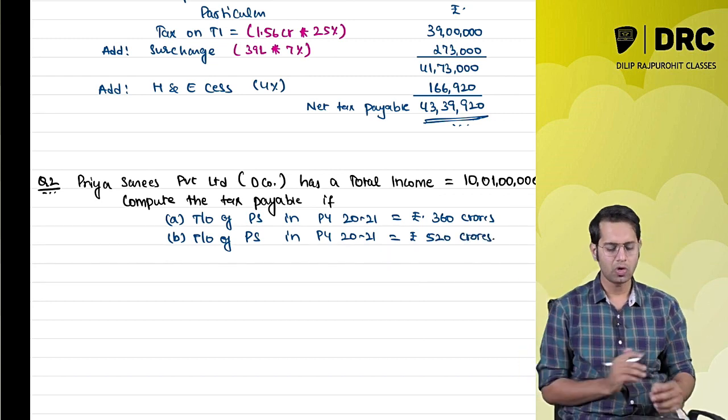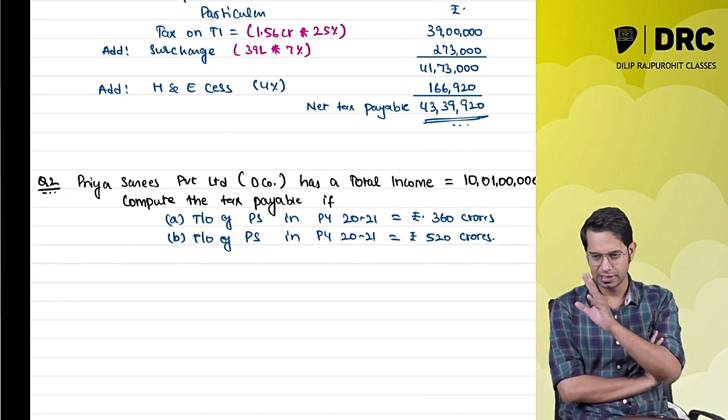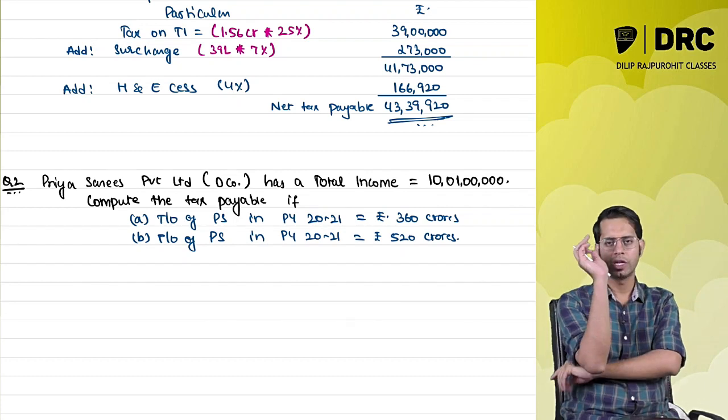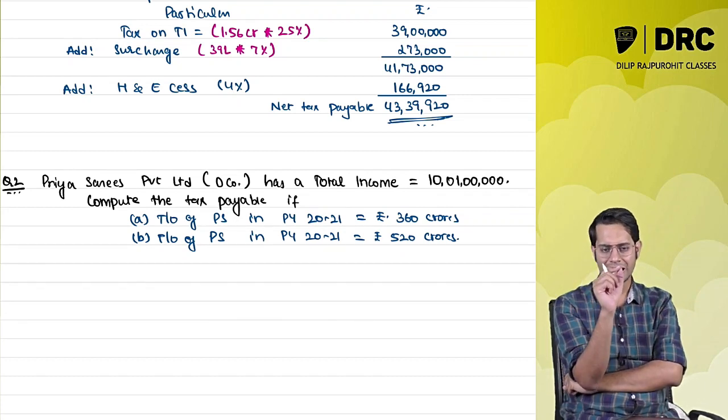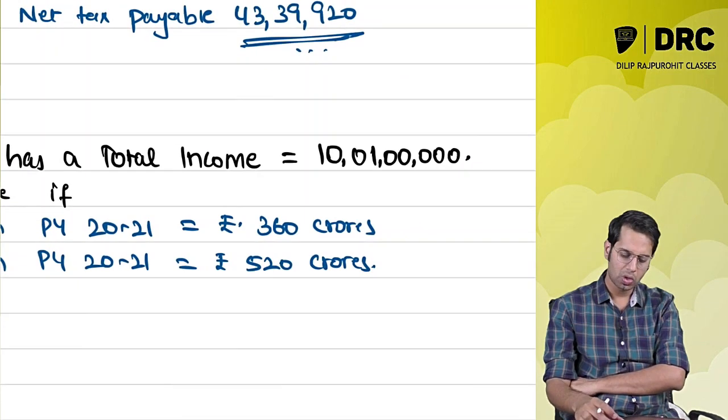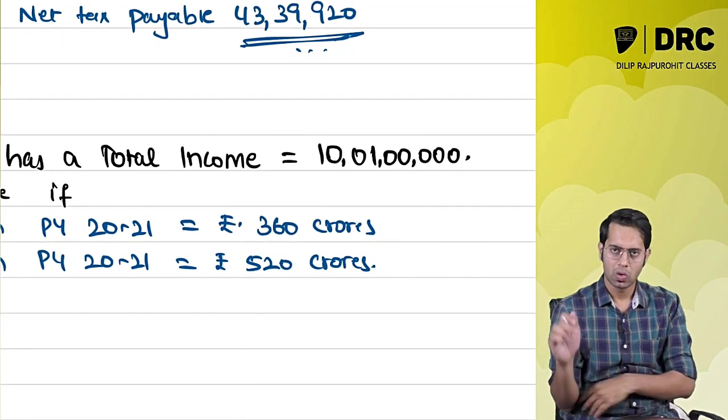Okay, so now you are required to compute the tax payable by Priya Saris. This is the question. Its total income is 10 crores 1 lakh rupees.